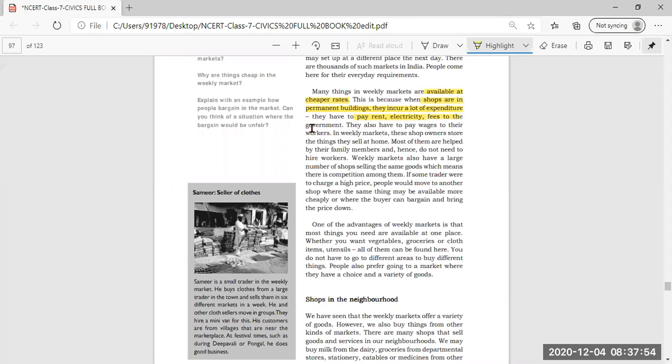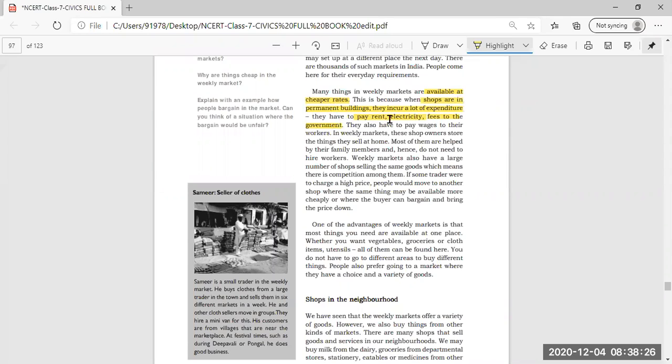All these expenditures cost a lot for the permanent shops, and that is why the things in a permanent shop are more expensive than the things sold in the weekly market. In the weekly market, no permanent building is there, and no electricity expenditure, because they come in the morning and go away in the evening.